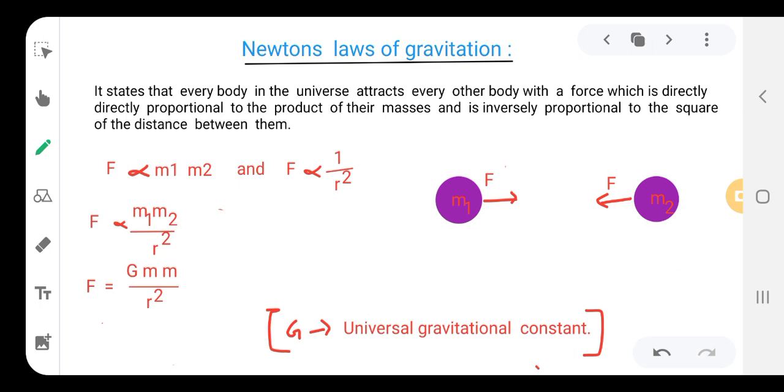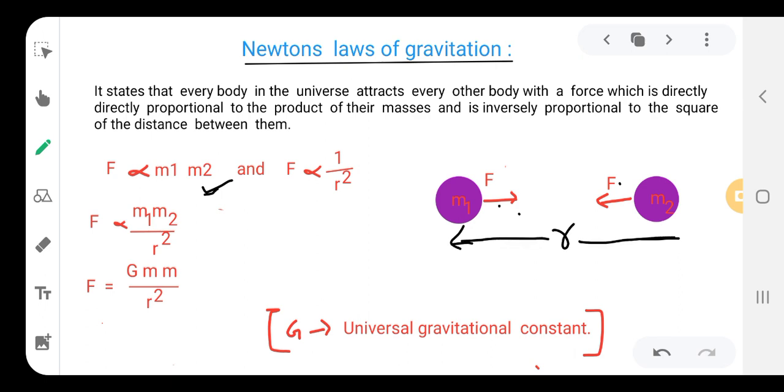there is a force of attraction between every body which is directly proportional to the product of the masses between them. Let us say m1 is the mass of body 1, and let us consider m2 as the mass of the second body, and there is a force F, which I have marked here with the arrow mark. They are attracted towards each other. So the force is directly proportional to the product of the masses of the two bodies, and also inversely proportional to the square of the distance between them.